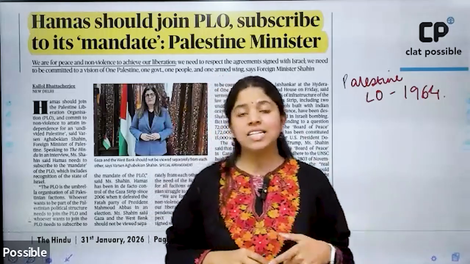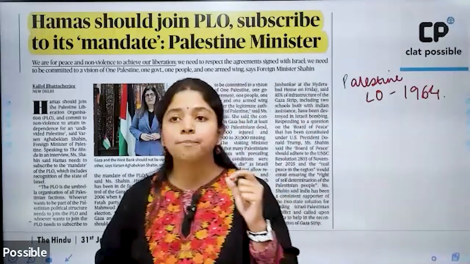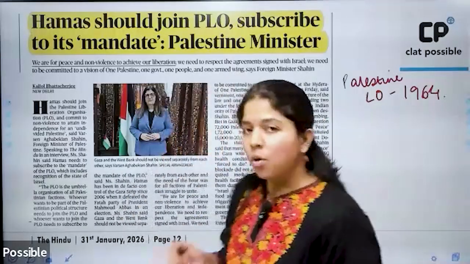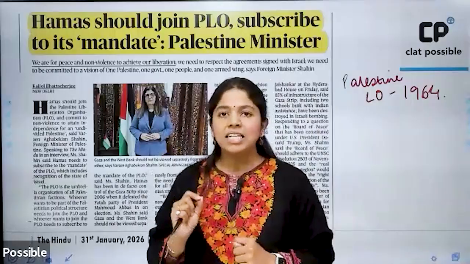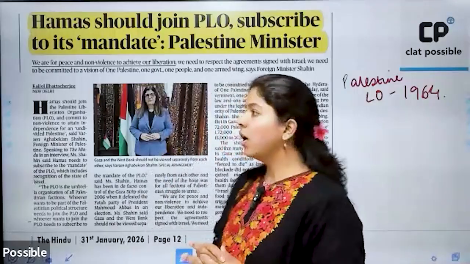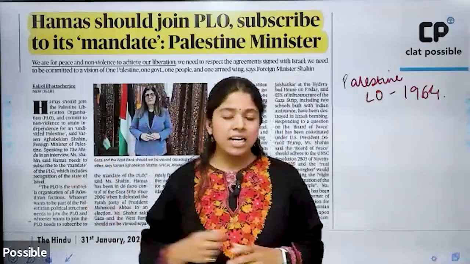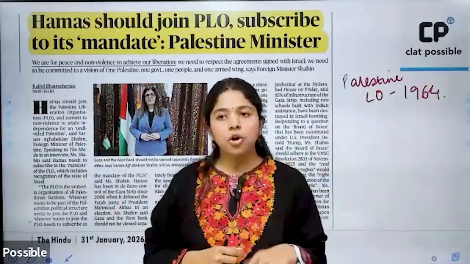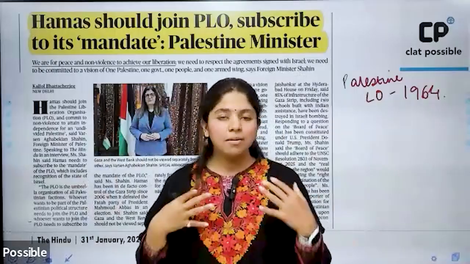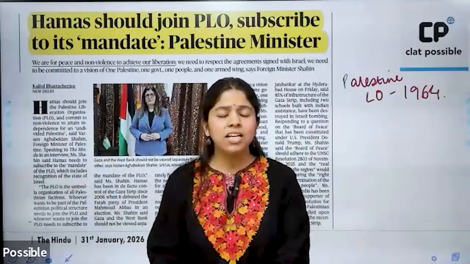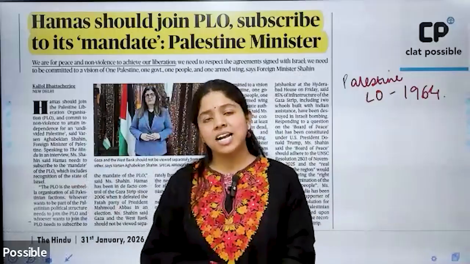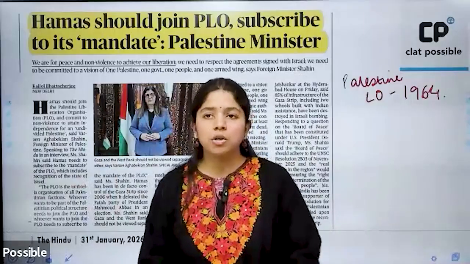That is why Hamas is an internationally recognized terror organization, which was established in the year 1987. So now the Palestine minister has called for Hamas to join the PLO so that a more concerted demand can be put forth and the war between Israel and Hamas can come to a conclusive end.